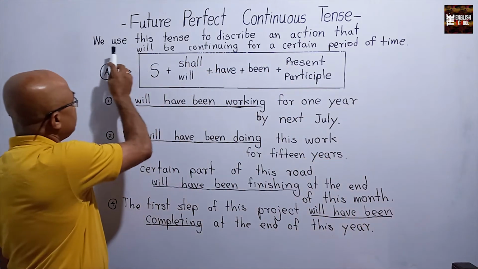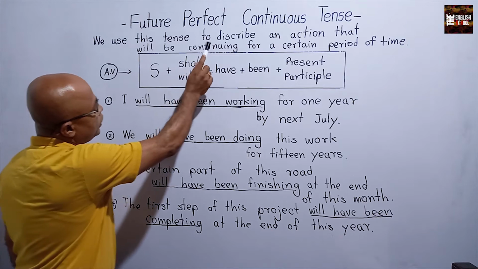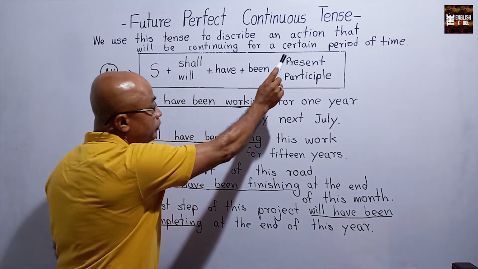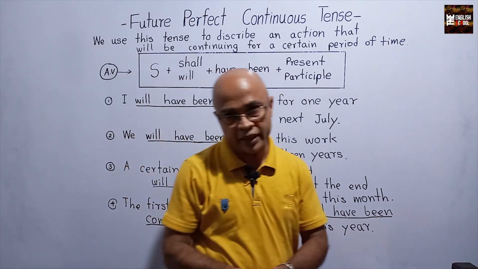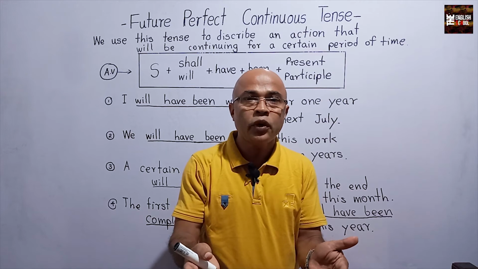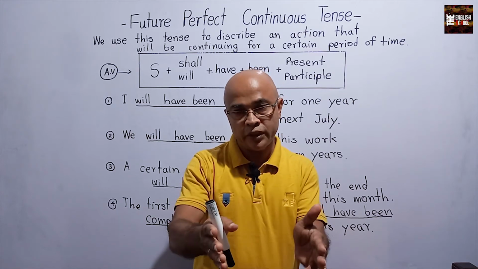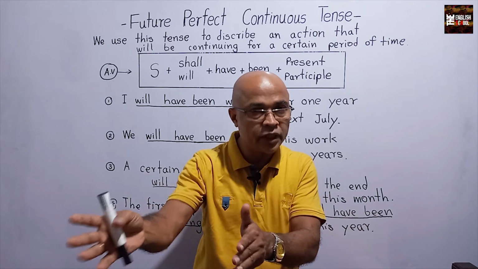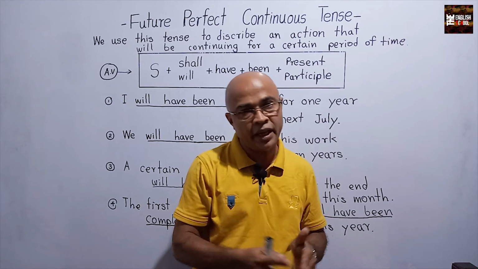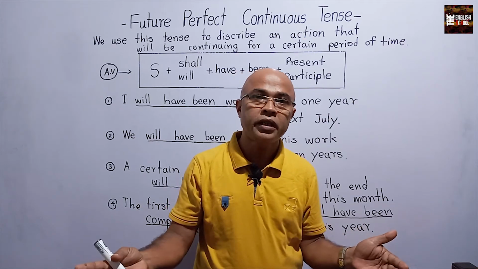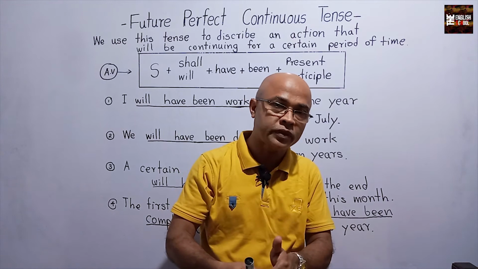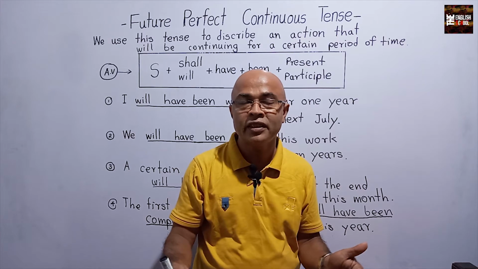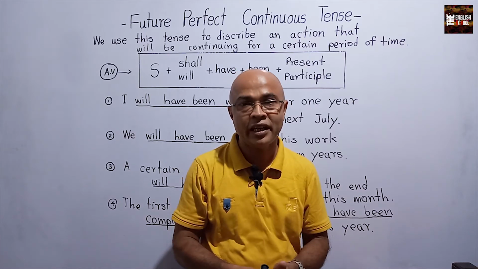Here I have mentioned we use this tense to describe an action that will be continuing for a certain period of time. In another way, I can say, here we talk about an ongoing action. So, this action will be happening at a specific time in the future. In another way, we think about an action that will happen in the future, then stop, then happen again. So, it will take a certain period. We can explain it simply that way.